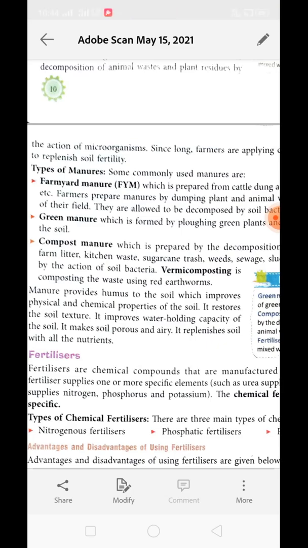So both the physical and chemical properties of the soil are improved by the application of manure. It restores the soil texture, improves the water holding capacity of the soil, and makes the soil porous and airy, which provides a lot of oxygen for the growing root. It also replenishes the soil with all the nutrients. It is not nutrient specific, all kinds of nutrients can be found in manure in average amounts, nothing is there in concentrated form.